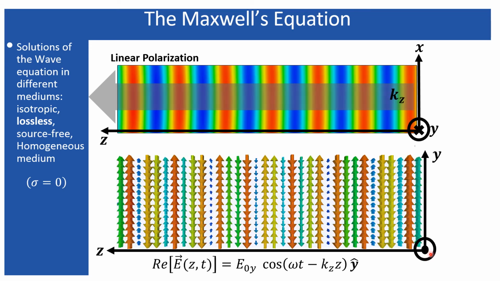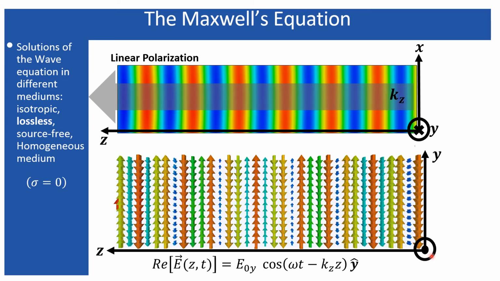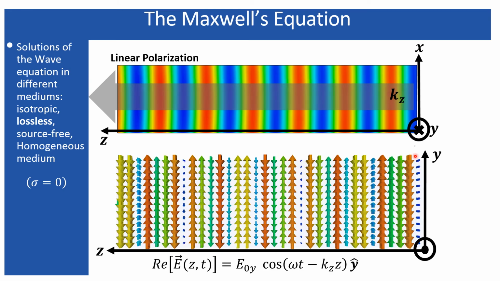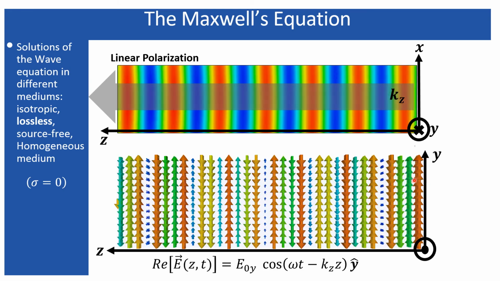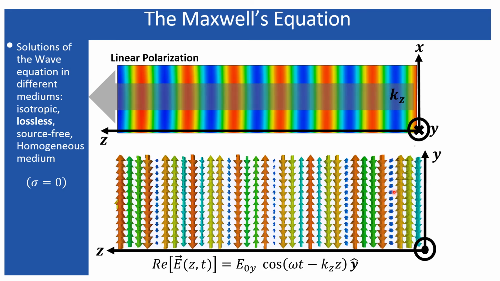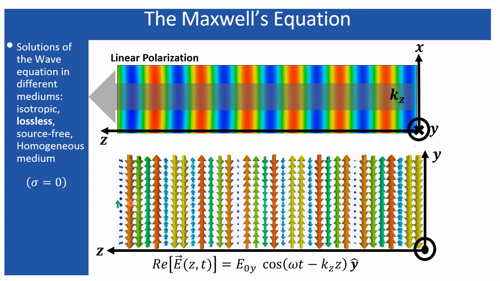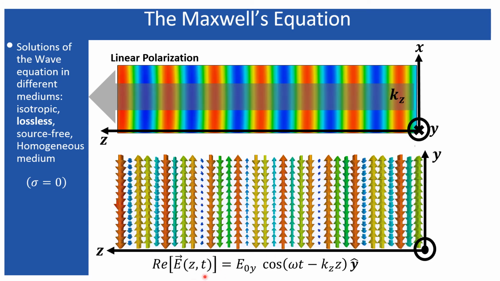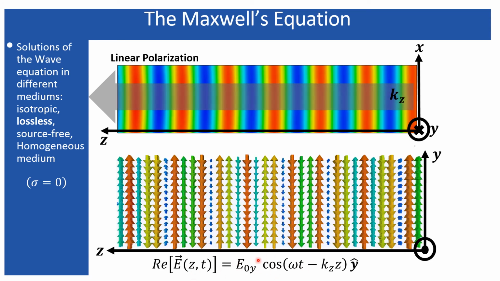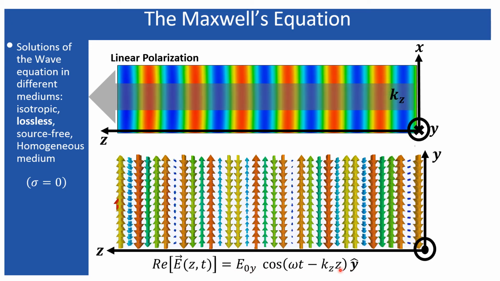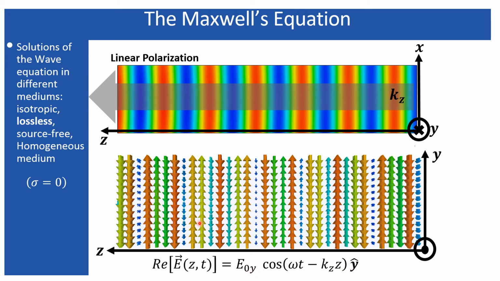x is towards you, x direction is towards you, so it is oscillating in the y direction while it is propagating along the z direction. Okay, so that means it has this kind of polarization. It is a y directed wave and it is propagating along the z direction.